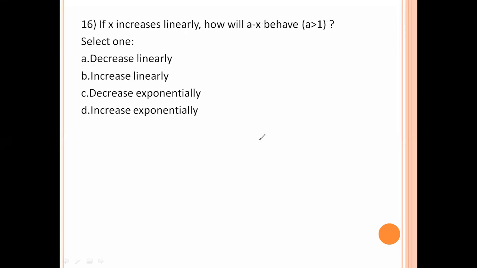If x increases linearly, how will a minus x behave? If x increases, automatically a minus x value decreases linearly. Here linearly is given, so it linearly decreases, not exponentially. So decrease linearly. Option number A is the right answer.